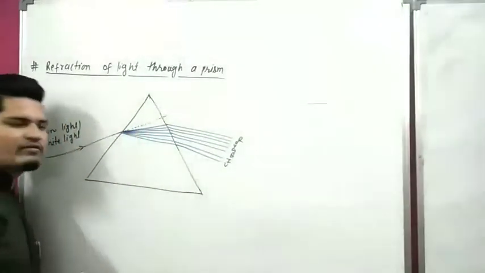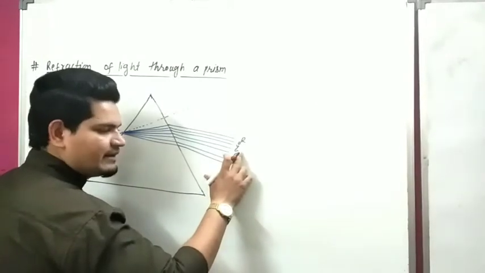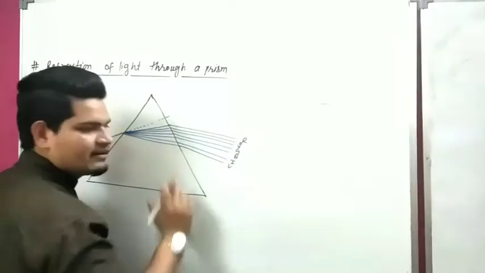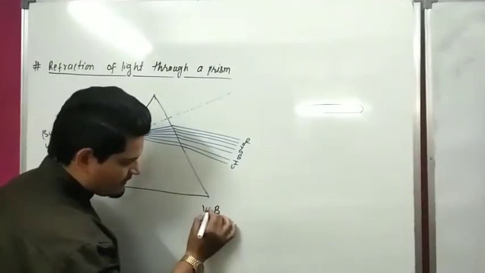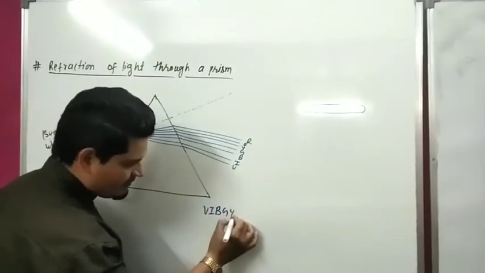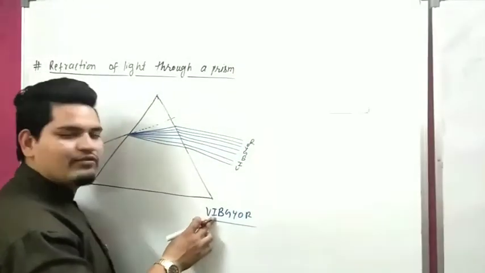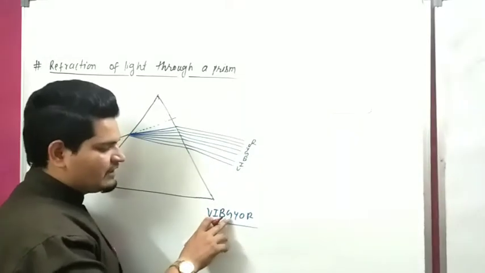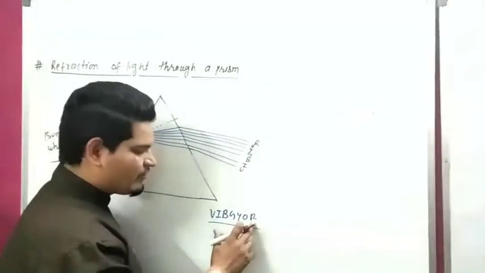The trick to remember the sequence is VIBGYOR: V stands for violet, I for indigo, B for blue, G for green, Y for yellow, O for orange, R for red.